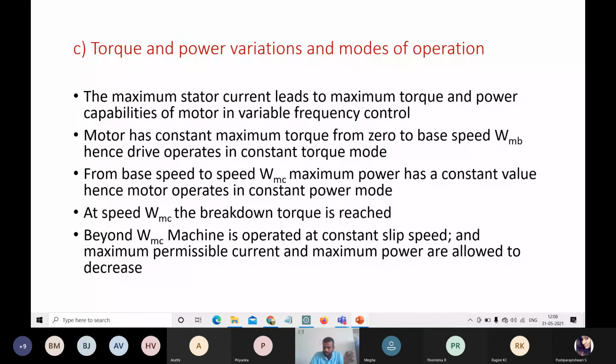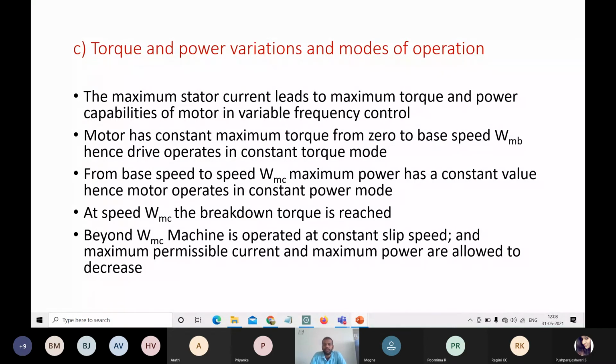The next point is the torque and power variations, and also the modes of operation.